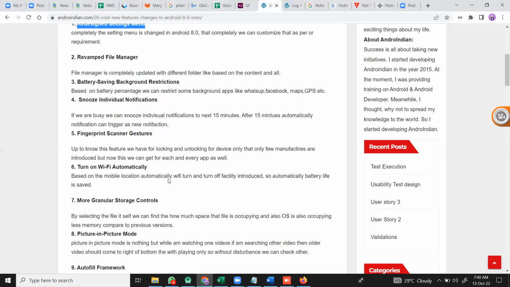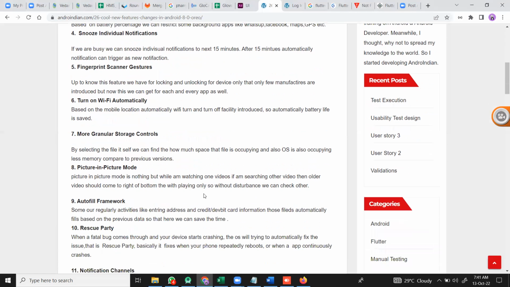And the next one is picture in picture mode. Picture in picture mode is nothing but what happens nowadays when we open YouTube or Facebook and are watching a video: if I scroll the page, that particular video comes to a small window on the left side or right side, like that. This picture in picture option is there when we are developing any video kind of application, and that feature can help with this. So that is introduced here.